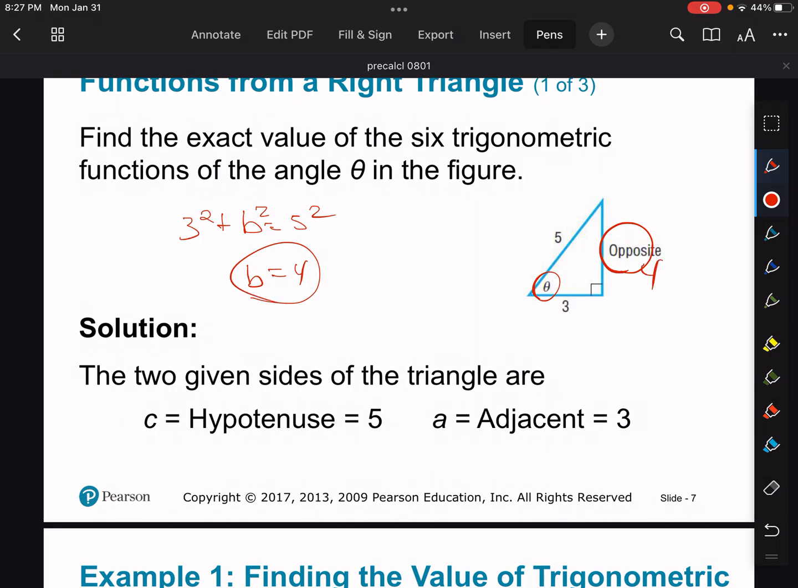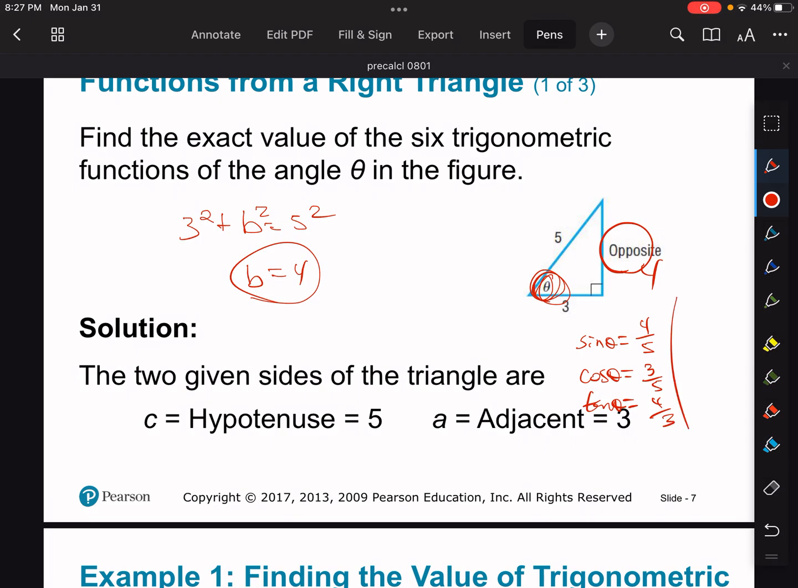Now from the theta perspective, I can find my sine, cosine, tangent, secant, cosecant, cotangent. All I'm going to do is just use my patterns. So the sine of theta is equal to opposite, which is 4, over hypotenuse, which is 5. Cosine of theta would be equal to the adjacent, which is 3, over hypotenuse, which is 5. The tangent of theta is equal to opposite over adjacent, so that would be 4 over 3.